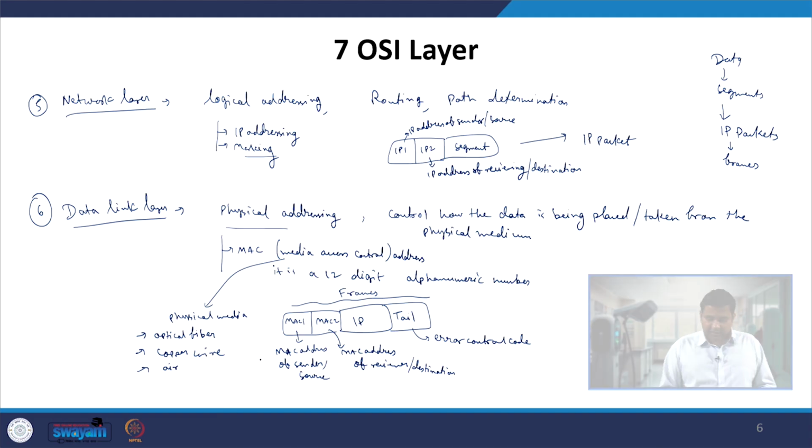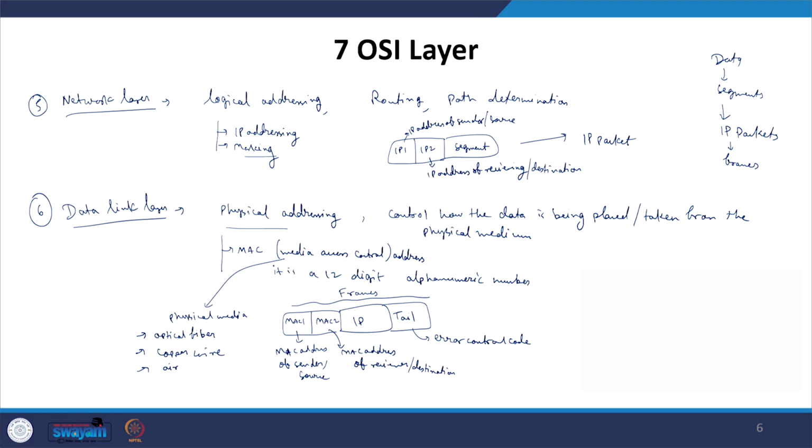So these are the different physical media, and this data has to be placed in that physical media to be transported to the destination.